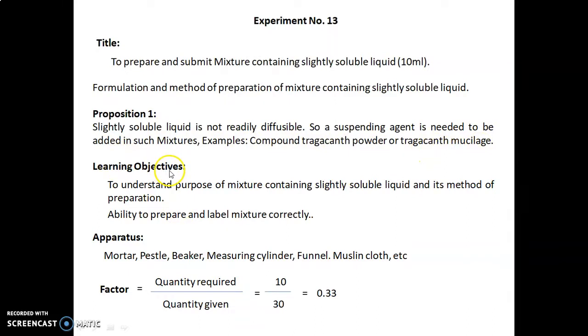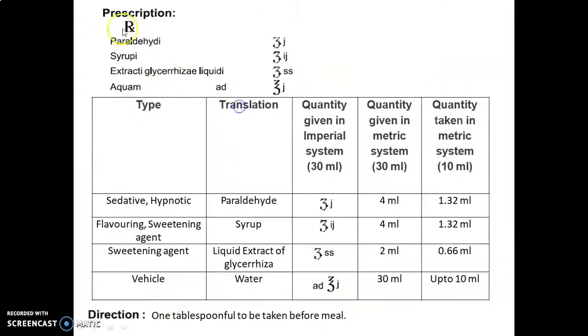Learning objectives for this experiment are to understand the purpose of a mixture containing slightly soluble liquid and its method of preparation, and to be able to prepare and label the mixture correctly. Apparatus required: mortar, pestle, beaker, measuring cylinder, funnel, muslin cloth, etc. Factor is calculated as quantity required upon quantity given, that is 10 upon 30, equal to 0.33. The prescription is given in Latin terms. Now let's discuss the formulation table in detail.